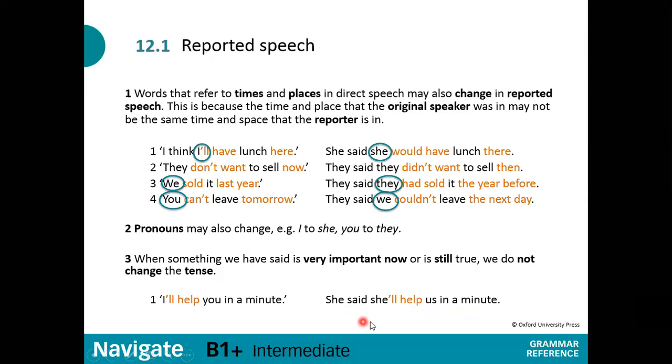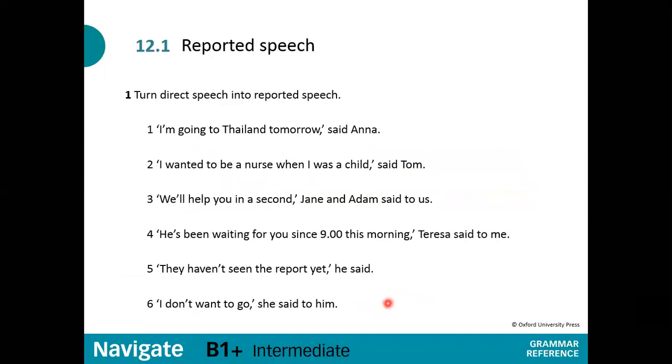Pay attention to this reported speech. She said. You should say she said because what she said was in the past, for example. So anyway, and she will help us in a minute. So you ask someone to help you, and she says, "I'll help you in a minute." And after 10 seconds, you're reporting to someone else at the same place, and you say, "She said she will help us in a minute." You don't change anything because you're still at the same place. I hope reported speech is understandable.